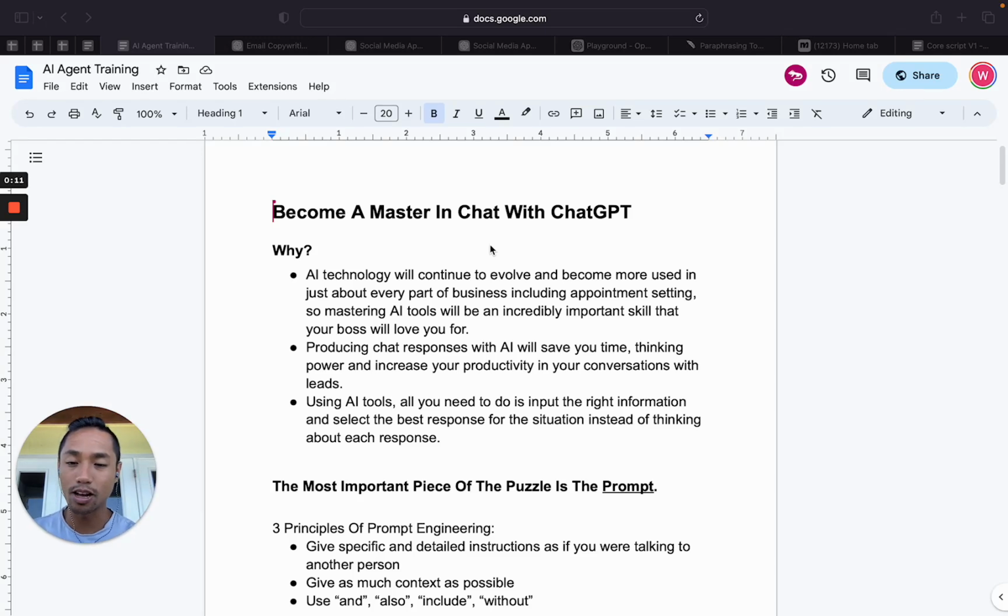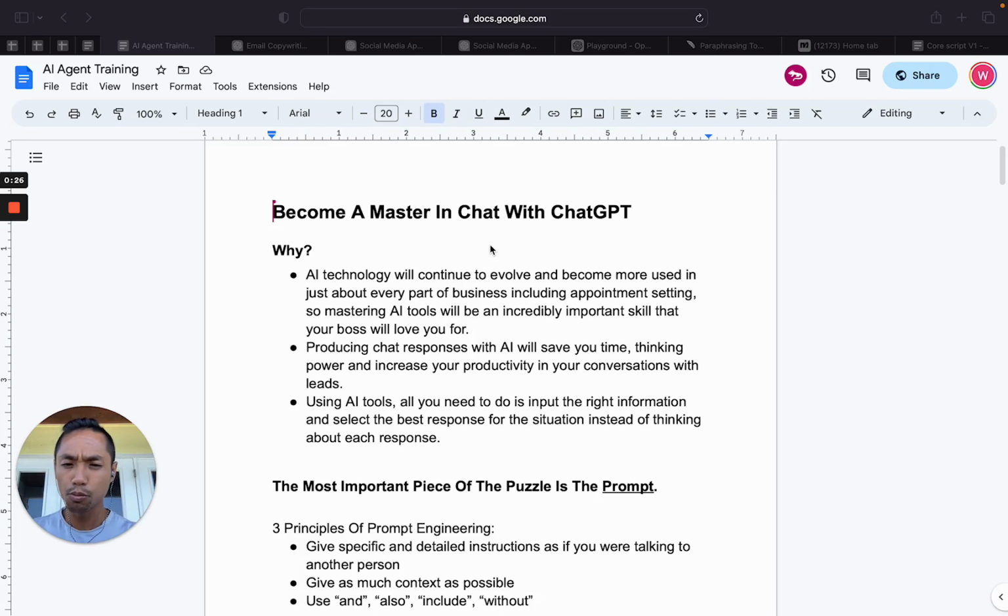AI technology is going to continue to evolve and become more used in just about every part of business, including appointment setting, right? So mastering AI tools is going to be an incredibly important skill that you're going to want to learn, and your boss is absolutely going to love you for it.